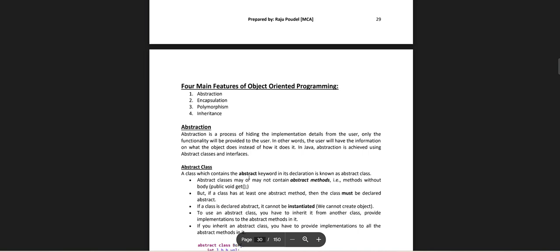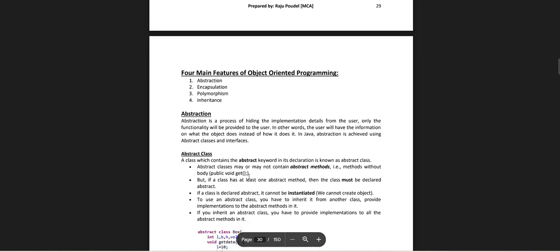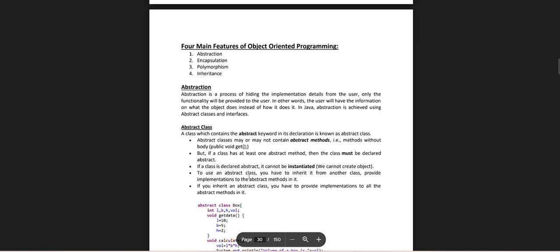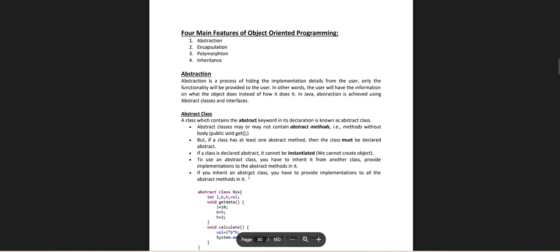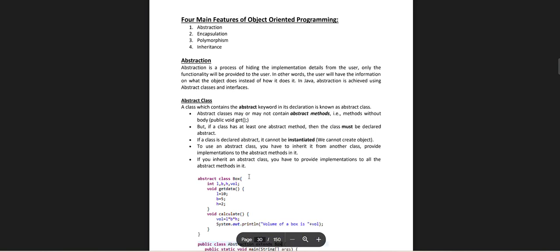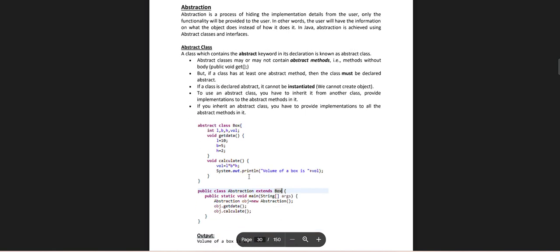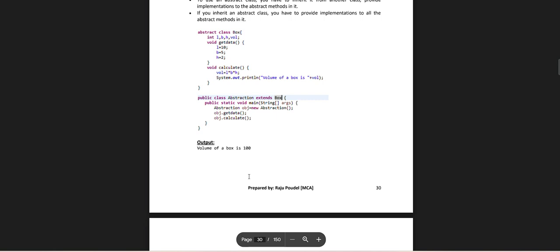The class which contains the abstract keyword in its declaration is known as an abstract class. If the class has at least one abstract method, then the class must be declared abstract. If a class is declared abstract, it cannot be instantiated. We cannot create an object. If we inherit an abstract class, we have to provide the implementation for all the abstract methods. abstract class Box { l, b, s; void getData() { l = 10; b = 5; s = 2; } void calculate() { volume = l * b * s; System.out.println } } public class Abstraction extends Box { Abstraction object = new Abstraction(); object.getData(); object.calculate(); } Output: the volume of the box is 100.